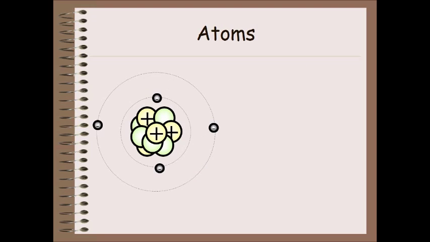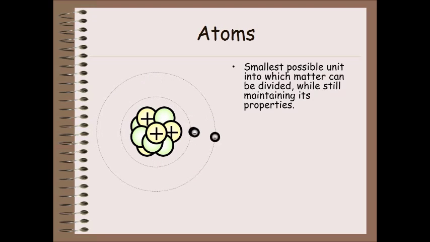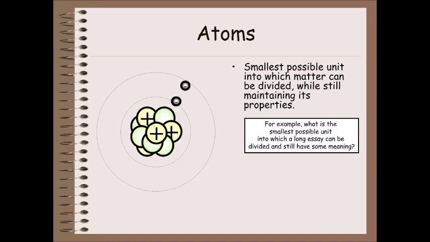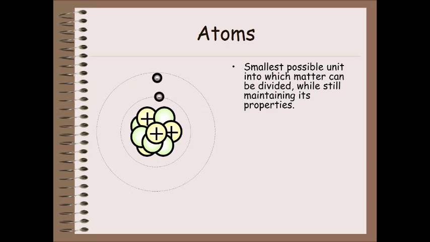Atoms. The smallest possible unit into which matter can be divided, while still maintaining its properties. Made up of protons, neutrons, electrons. The solar system is commonly used as an analogy to describe the structure of an atom.